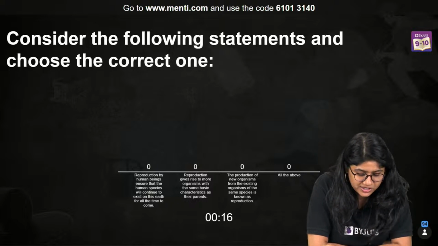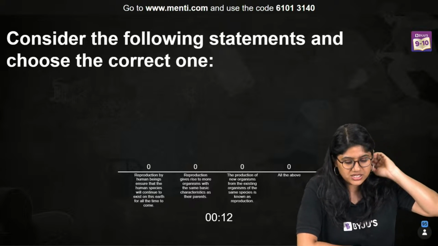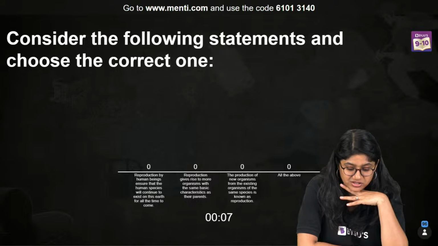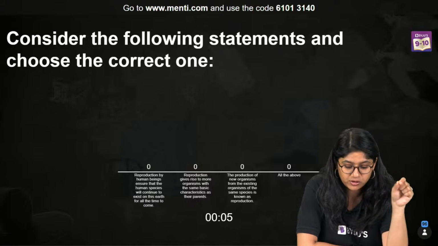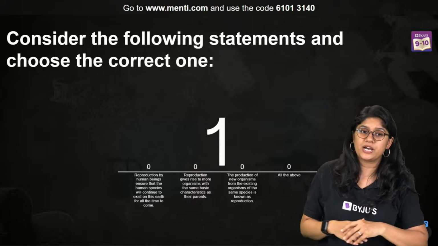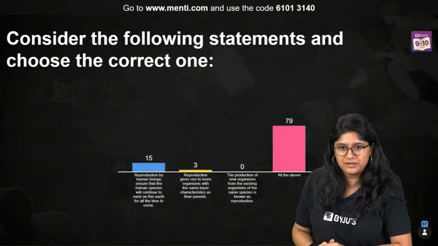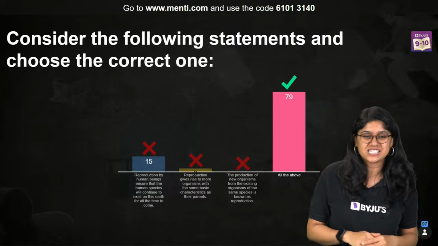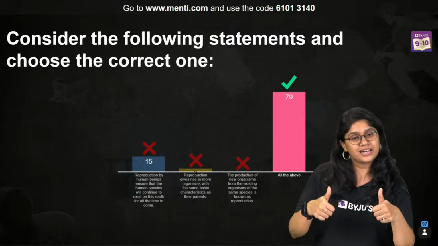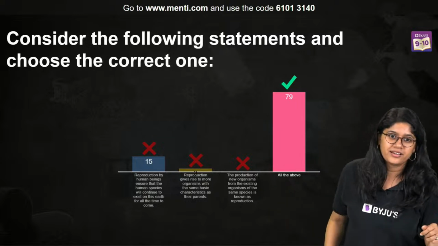Reproduction by human beings ensures that the human species will continue to exist on this earth all the time to come. Reproduction gives rise to more organisms with same basic characteristics as parent. The production of new organisms from the existing organisms of the same species is known as reproduction. Or D, all of the above. The correct answer is D, all of the above. 79 of you have voted for the correct answer. All of these are correct, right? Yes.